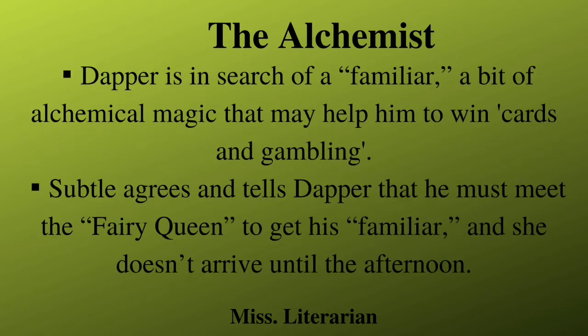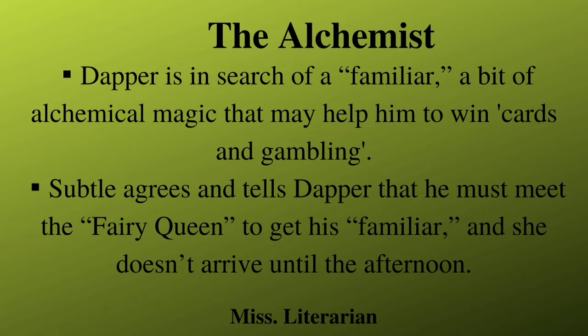The character Dapper is in search of a familiar because Dapper is searching for a bit of alchemical magic that can help him win at cards and gambling. Now, using the situation, Face has convinced Dapper that Subtle is a respected mystic and doctor of alchemy. Dapper is now arriving and is greeted by Face in a captain's disguise.